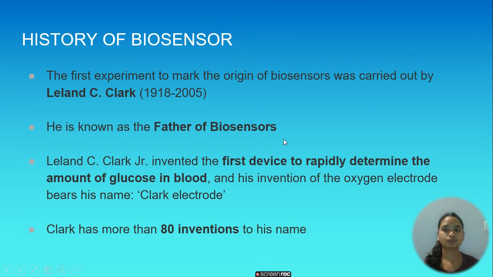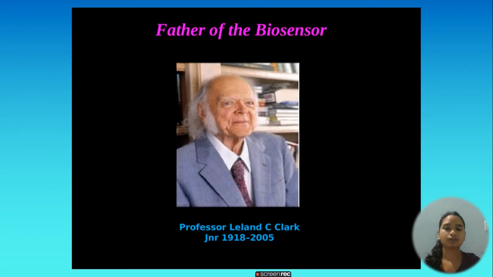So first we look into the history of biosensor. Now the first experiment to mark the origin of biosensor was carried out by Professor Leland C. Clark. He is known as the father of biosensor. He invented the first device to rapidly determine the amount of glucose in blood, and his invention of the oxygen electrode bears his name, Clark electrode. He has more than 80 inventions to his name. So here is the picture of the father of biosensor.